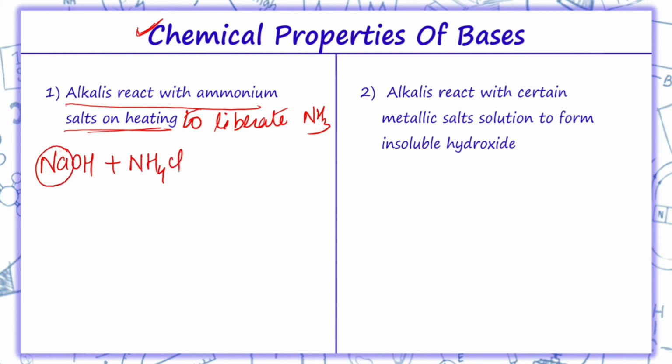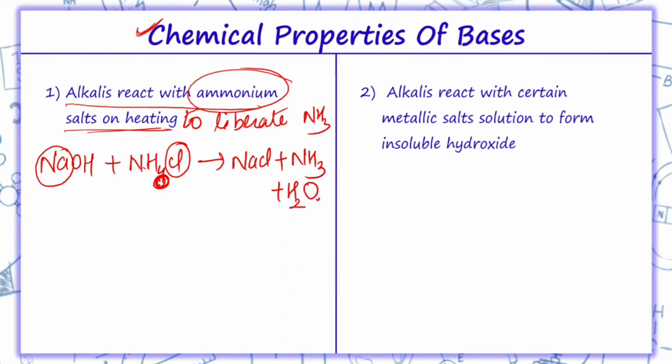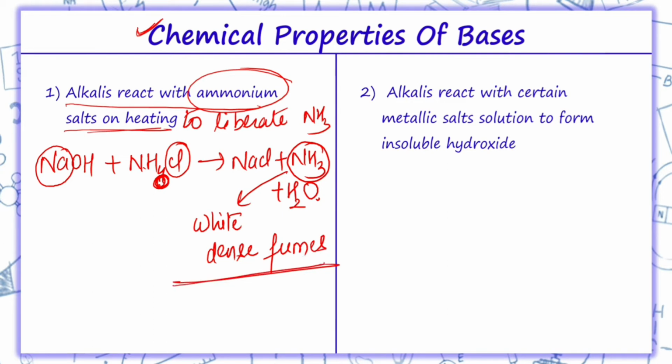So from here Na and Cl will form salt, plus because we have taken ammonium salt, ammonia will be liberated. Now one H is left because NH3 is liberated, so that one H and OH will combine and form what? H2O. So if ammonia gas is liberated, white dense fumes appear. These white dense fumes indicate that the gas which is released is what?